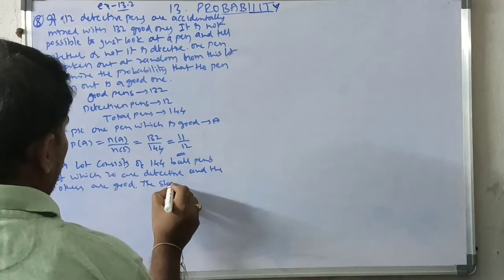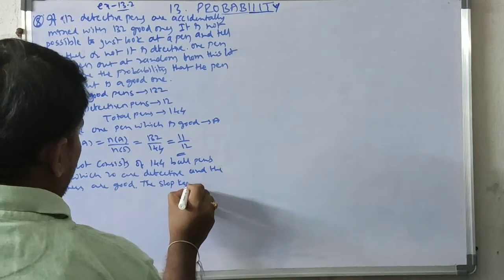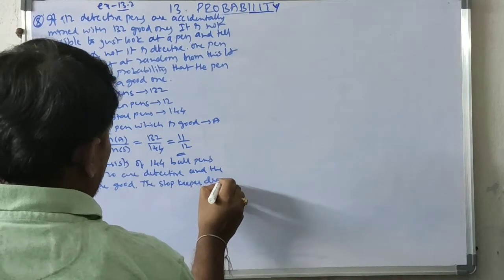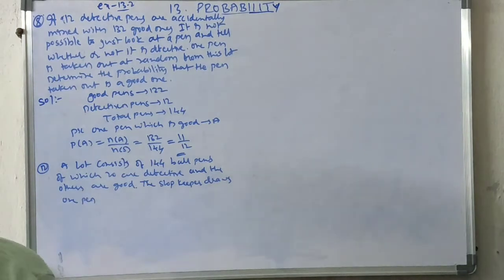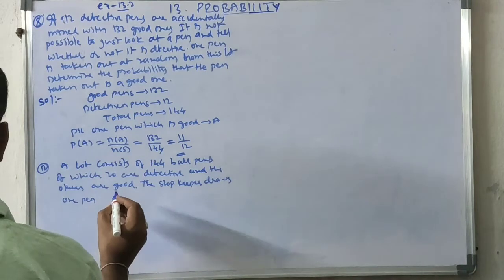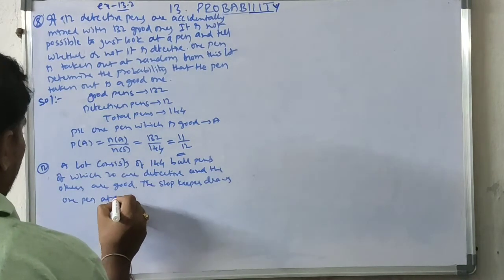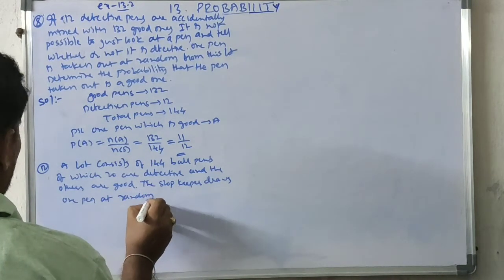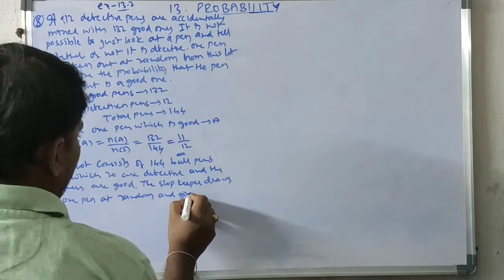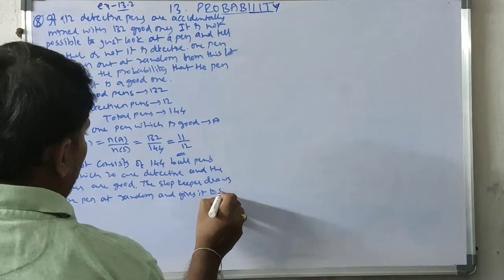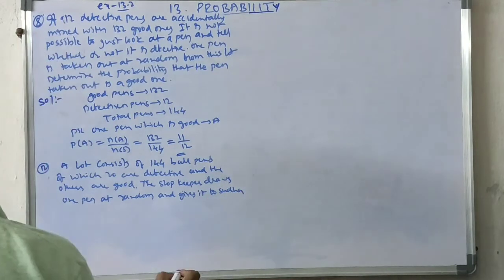The shopkeeper draws one pen at random and gives it to Sudha.